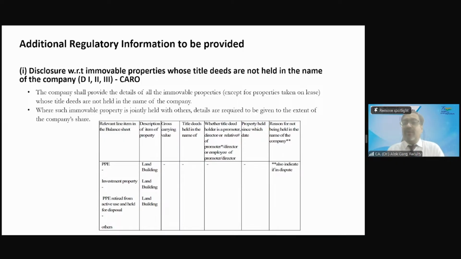So then you need to provide. If title deed is not in the name of the company, then whose name? Since when this property is holding in their name? What is the reason for not being in the name of the company, right? So these kind of disclosures are required to be given.